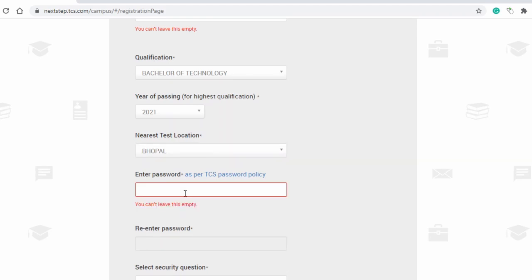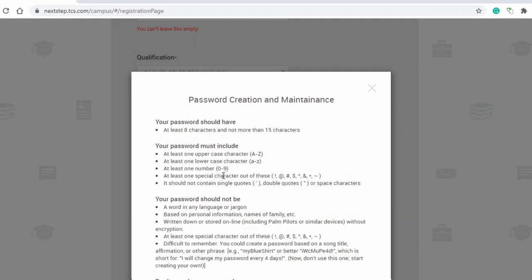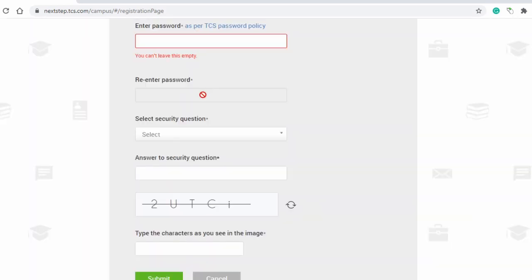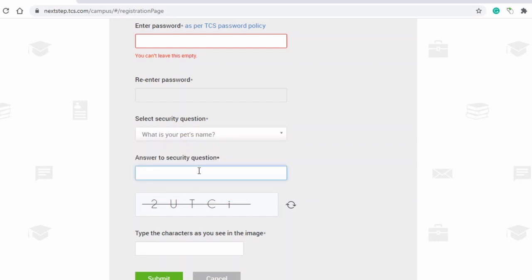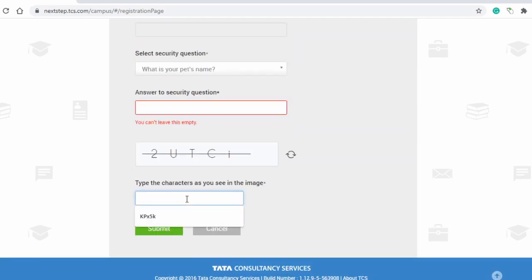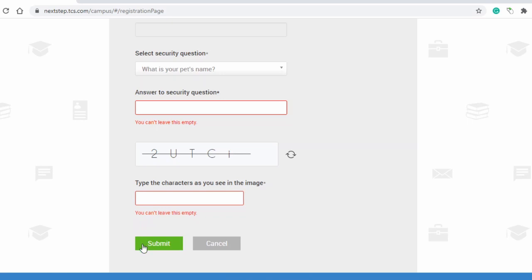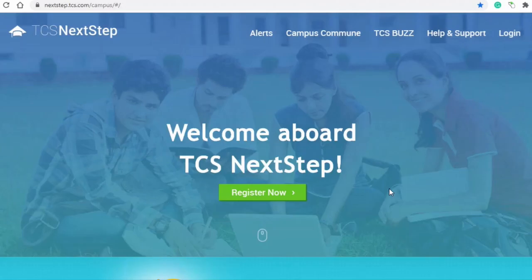Now you need to create a password. So before creating a password, you can click on as per TCS password policy. So you can see your password should have an uppercase letter, a lowercase letter, a number and a special character. So create a password using all these things. Now then you have to re-enter your password and you have to select a security question. Now select a security question and please remember the answer for that, so that in future if you need the security question, then you can answer it correctly. Then at the end you need to enter this captcha, and after that you need to click on this submit button. So this was the registration process.